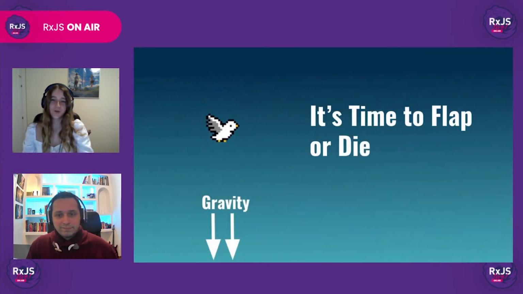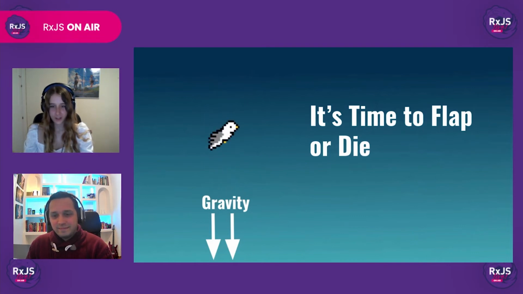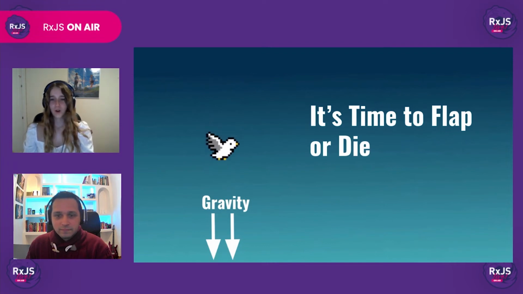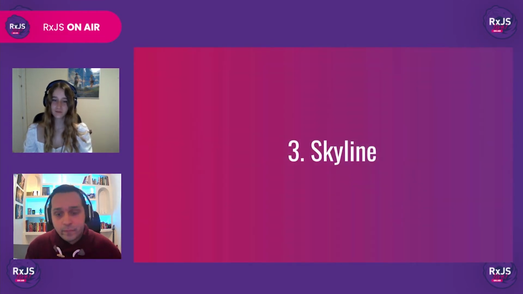So here we go. We now have to flap to avoid a certain death. However, our game looks absolutely flat and boring, so I think that it needs a little bit of movement. So we're going to go ahead and add some. It's time to add the skyline.